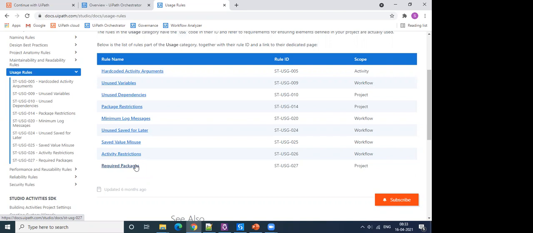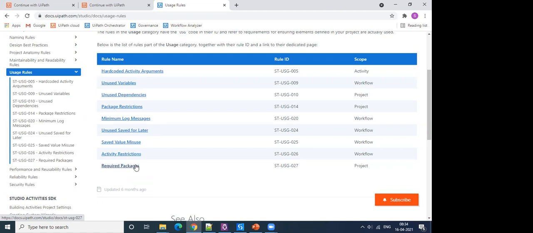Likewise, if an organization has developed a package or activity in-house, and wants every project that RPA developers create to make use of it, whether related to compliance or to some other feature, that can be entered in this required packages option so that it is included in the default list of packages.